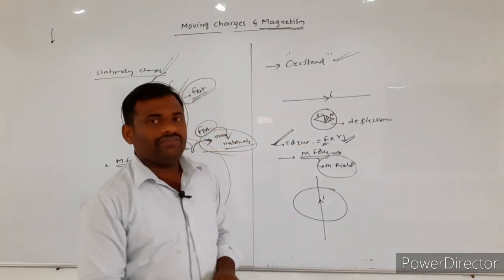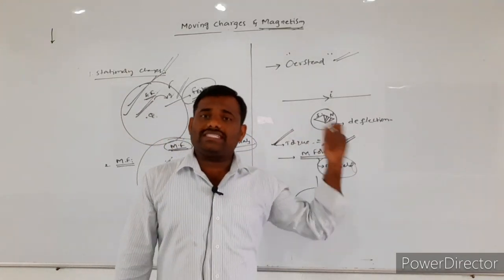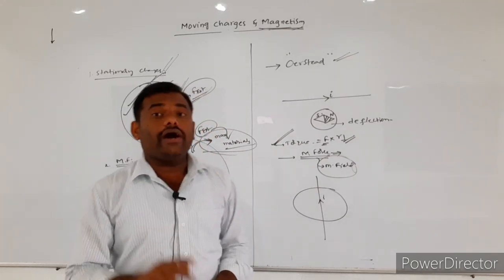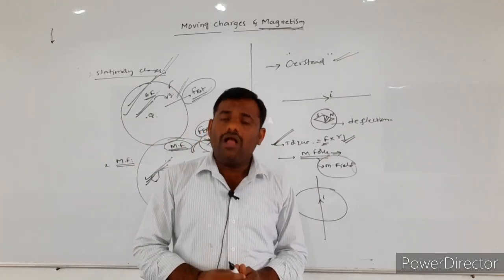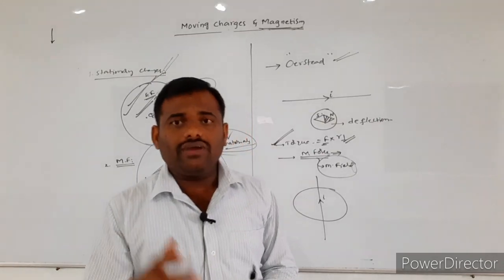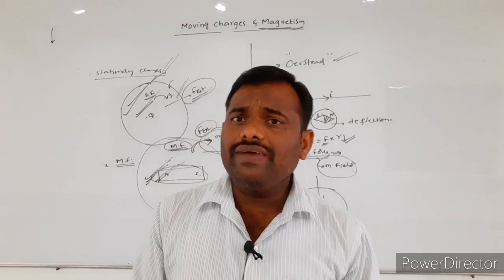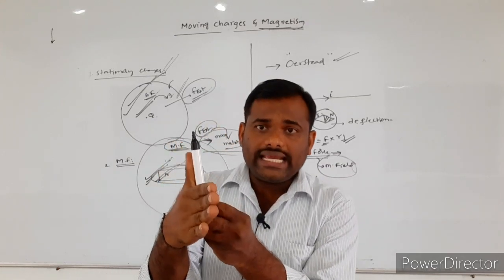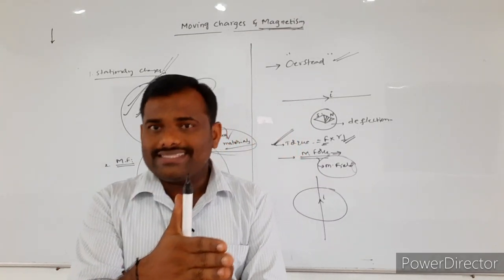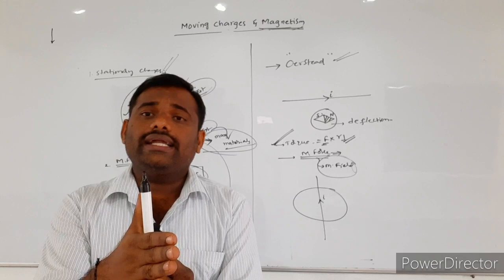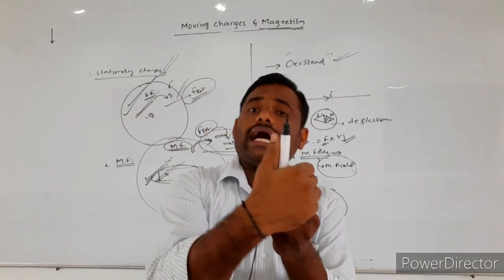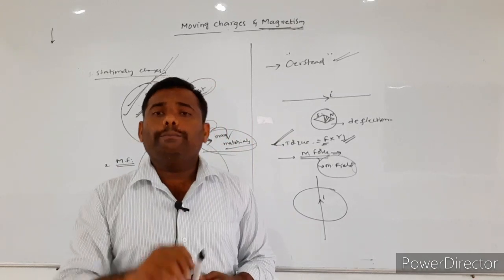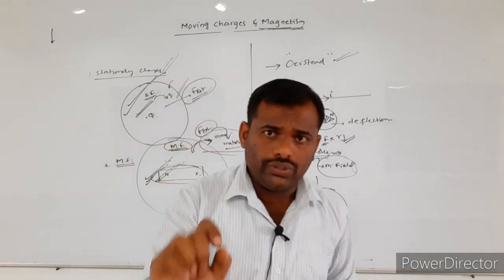This was first discovered by the scientist Oersted. So according to the Oersted principle, what do we define? If you consider a straight current carrying conducting wire, around the wire a magnetic field will be produced.